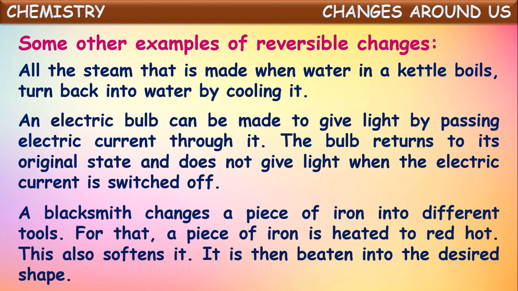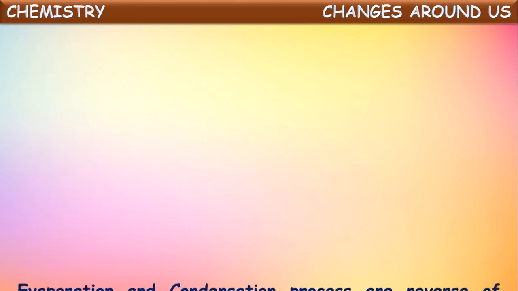And a blacksmith changes a piece of iron into different tools. A blacksmith makes different tools from the iron rods, isn't it? For that, what he will do, a piece of iron is heated to red hot. By heating iron objects to red hot, they become softened. Then he will beat those into different and desired shapes. So this is a reversible process, and the iron article made into a different shape can be returned to its original shape by beating and heating it again. So these all come under reversible changes.